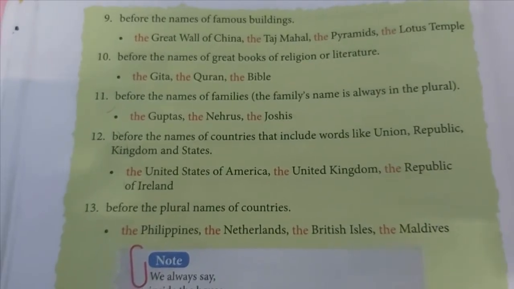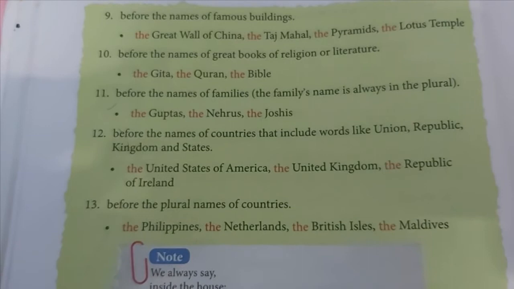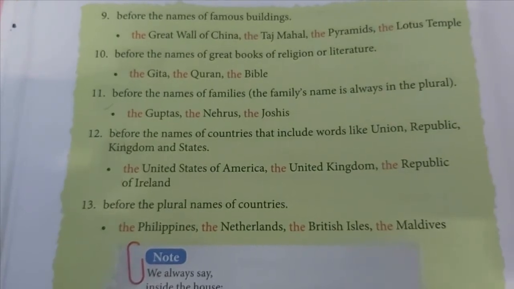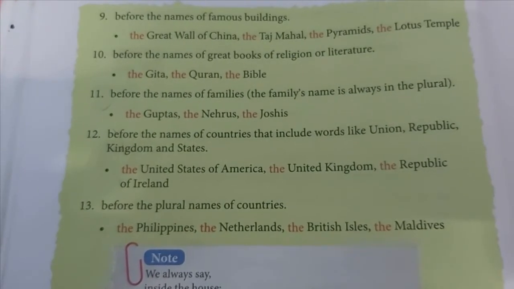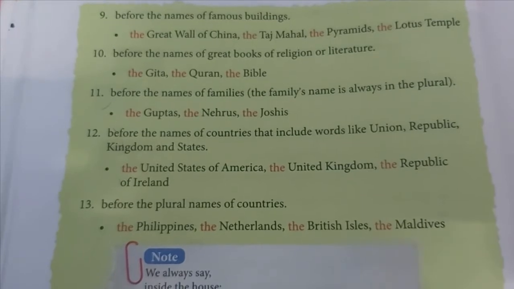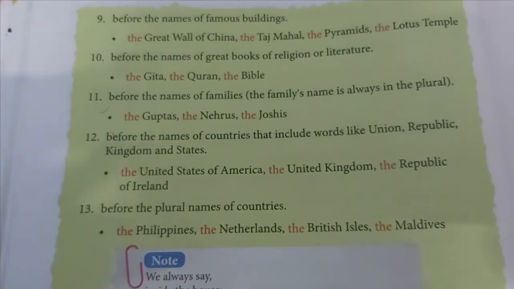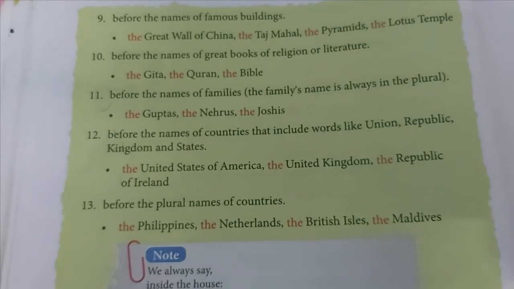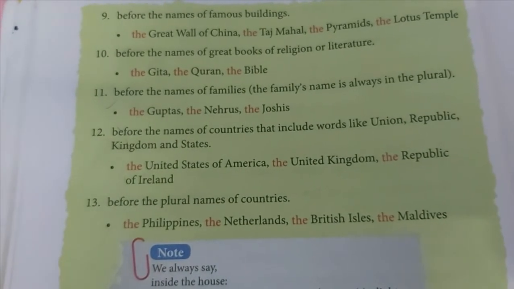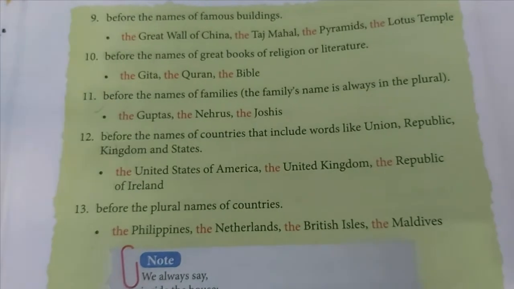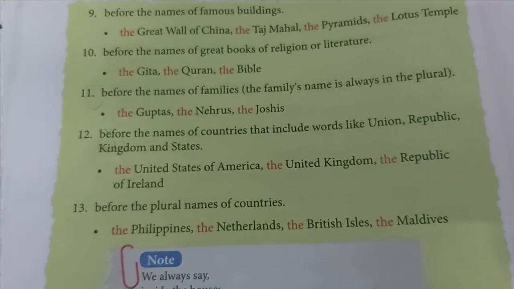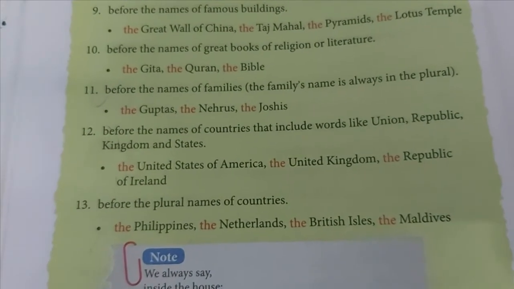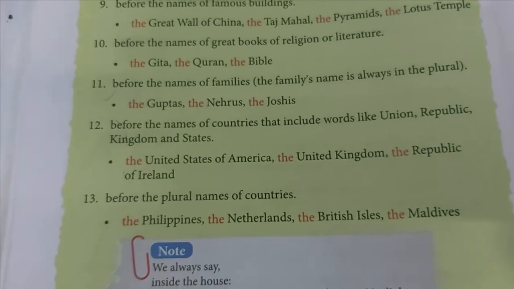Next, we use the before great books of religion or any literature book, like the Gita, the Quran, the Bible. Next, before some family names, which always come in plural, like the Guptas, the Nehrus, or the Joshis. If your family's title is Khan, we are saying the Khans, right? Khans means all the members in your family.